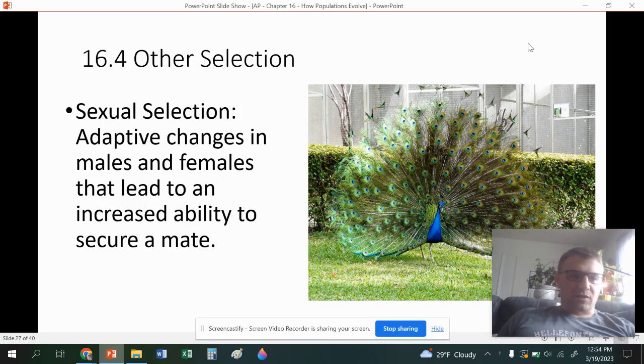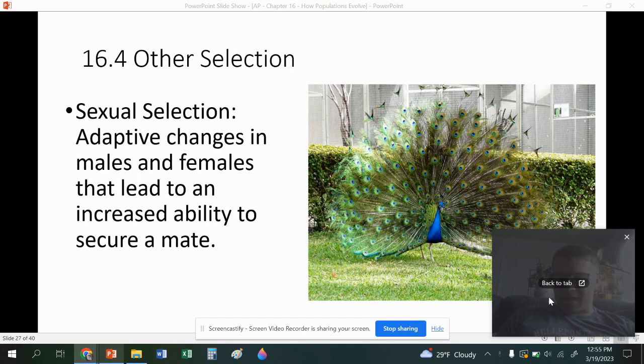Our last section in chapter 16 is going to focus on other types of selection patterns we see in evolution. And the first type is called sexual selection. This is where adaptive changes are going to be selected for through males and females having choice within their mates. And the perfect example I like to give is the peacock's tail here.